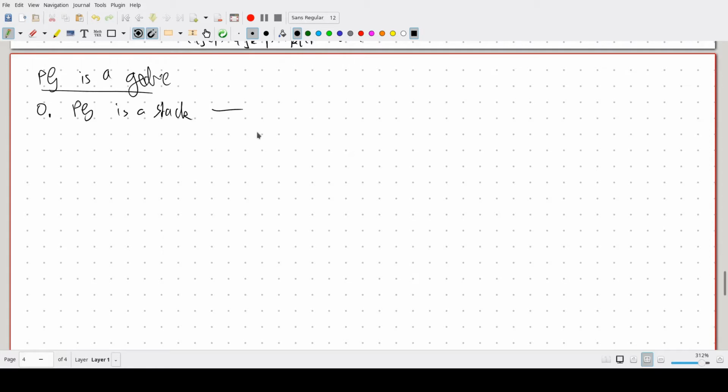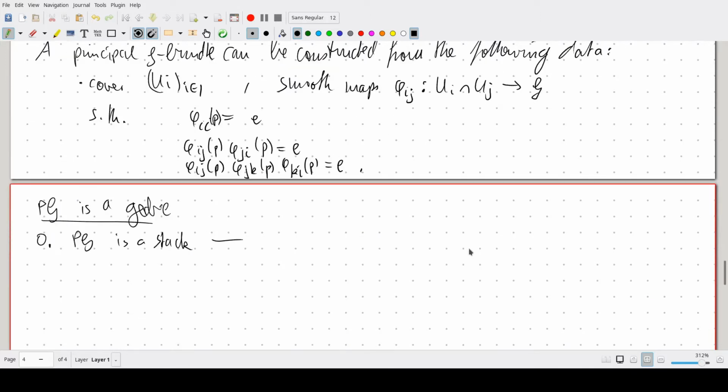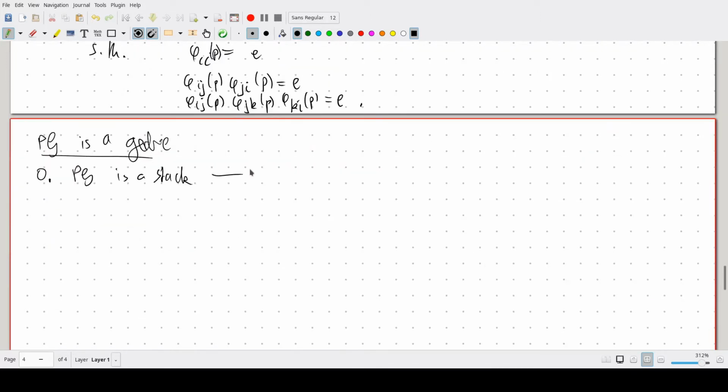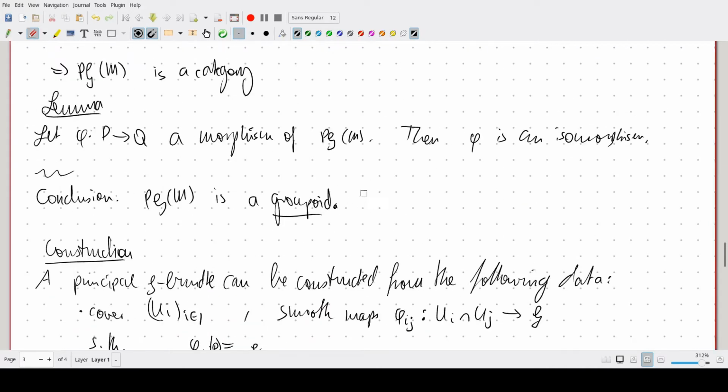Well, it's actually pretty similar to vector bundles. As I mentioned earlier, we can construct a principal bundle from local data. Similarly, we can also construct morphisms of principal bundles from local data. And that is exactly what we need for a stack. Check. Number 1, for every manifold M, PG of M is a groupoid. In other words, it is a stack in groupoids. Well, yeah, we've also seen that.